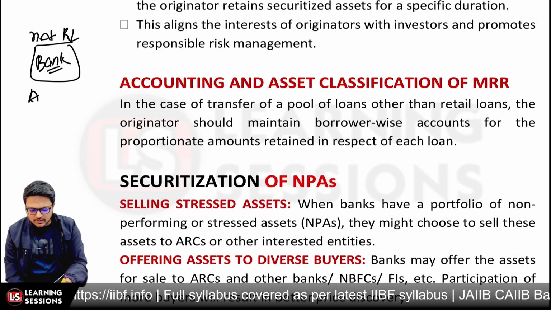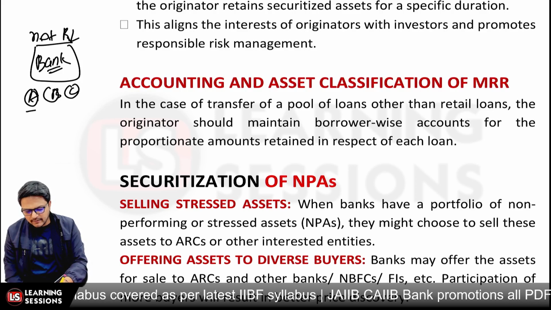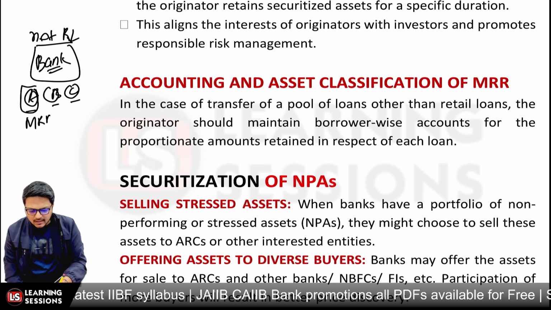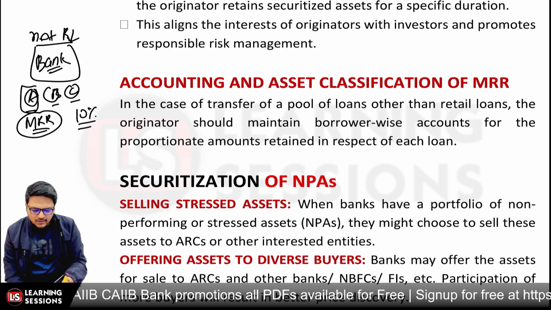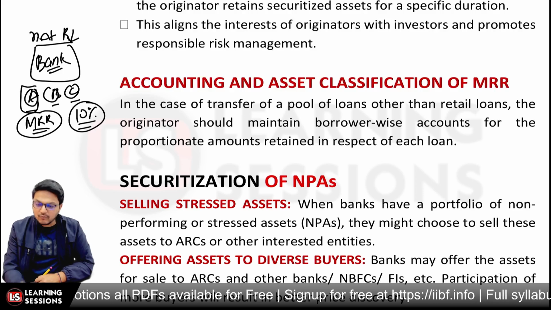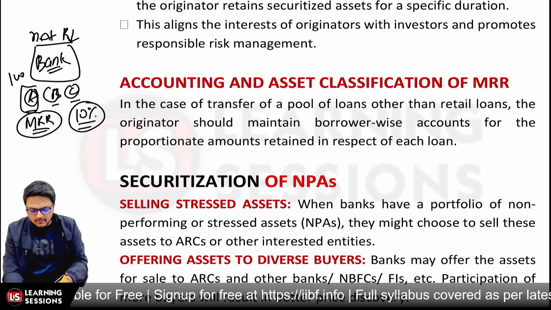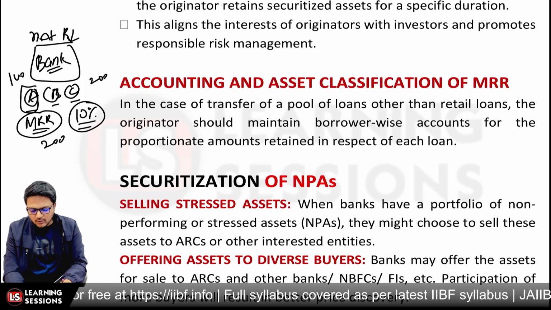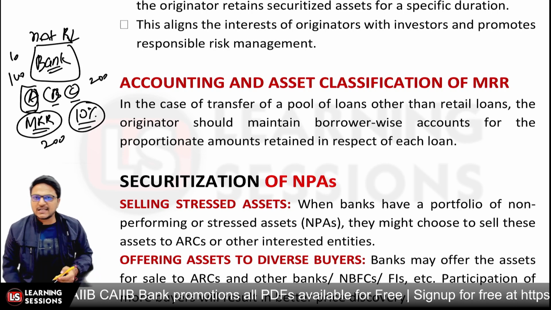Let's say three accounts were transferred, A, B, C, three loan accounts. In that scenario, the three different accounts of A, B, C will be maintained, where they will be retaining the MRR. Let's say the maturity was greater than 24 months, in that scenario 10% of the MRR is to be maintained, right? That would be related to the proportionate account. Let's say A was worth rupees 100 crore, B was worth rupees 200 crore, and C was worth rupees 200 crore. So in that scenario 10 crore for A, 20 crore for B and 20 crore for C is to be maintained. Okay, so that's the funda related to it.